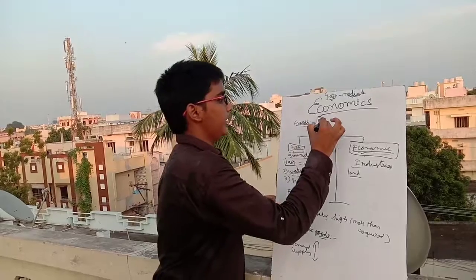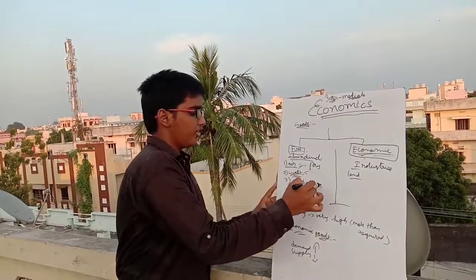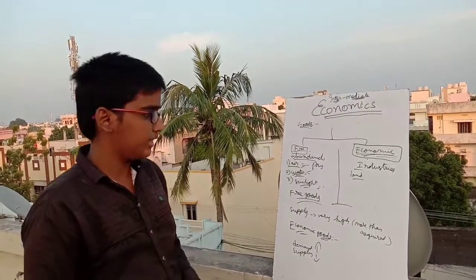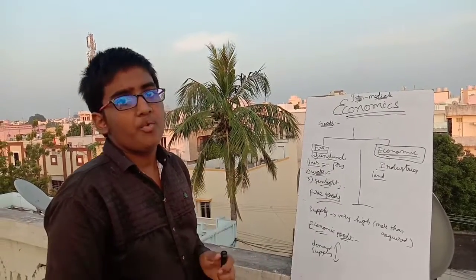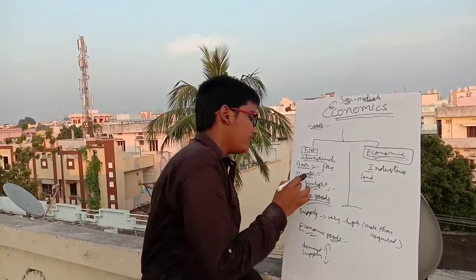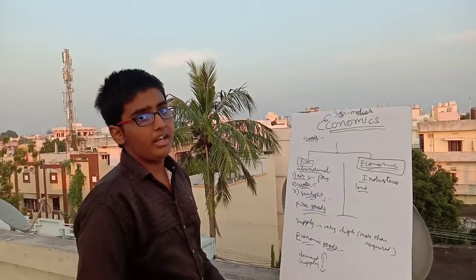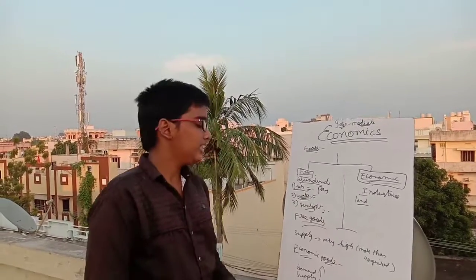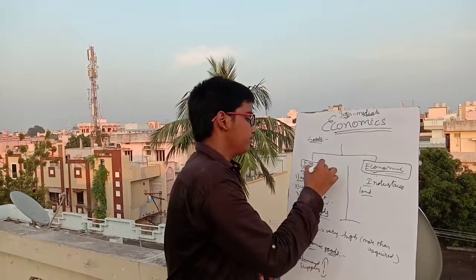Even though these types of goods such as air, water, sunlight are free goods, nowadays we also pay for getting them. For example, for getting an oxygen tank, we have to pay for it, right? Even though it is a free good, we have to pay for oxygen tanks. And even water is free, but we are buying water at 20 rupees or 30 rupees, like Tata water bottles and mineral water bottles. We have to pay for water also. So like this, these types of free goods are also turned into economic goods.